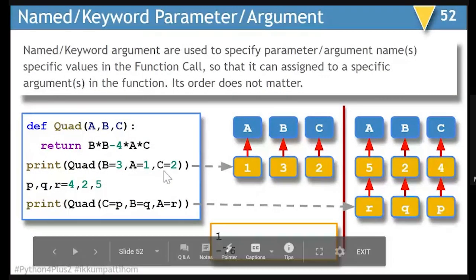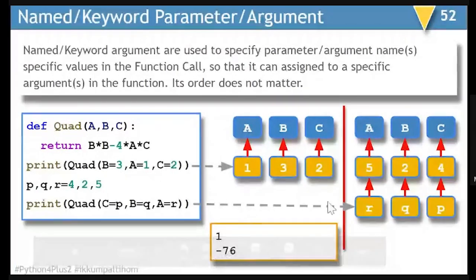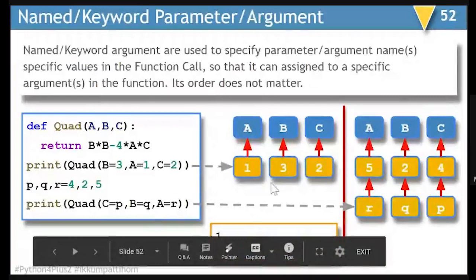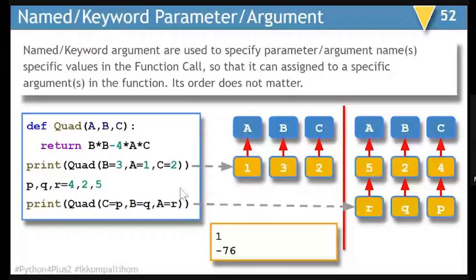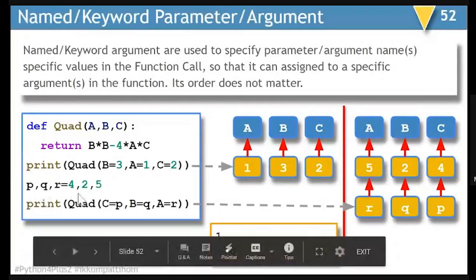So basically, the value 1 will go to A, value 3 will go to B, value 2 will go to C. In the second example, where we have P, Q, R as 3 integers, and you wanted C to take value from P, B to take value from Q, A to take value from R. So accordingly, this correspondence will take place.